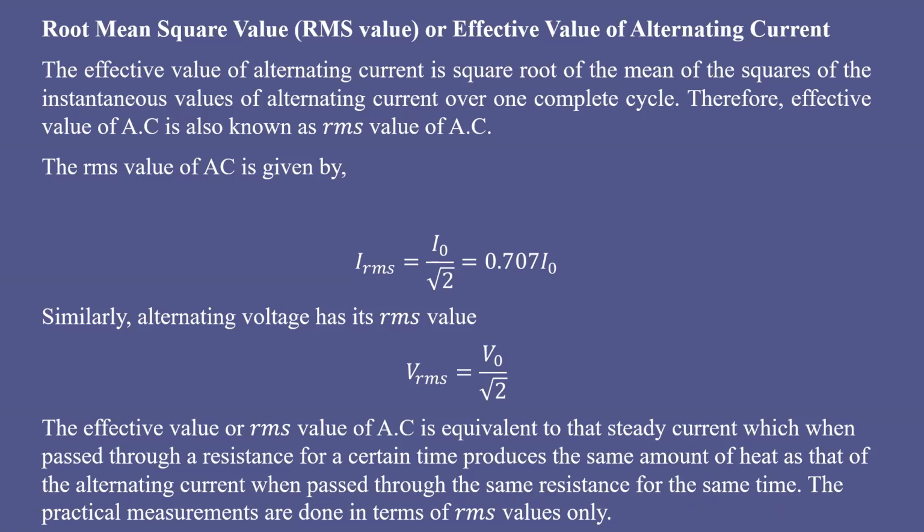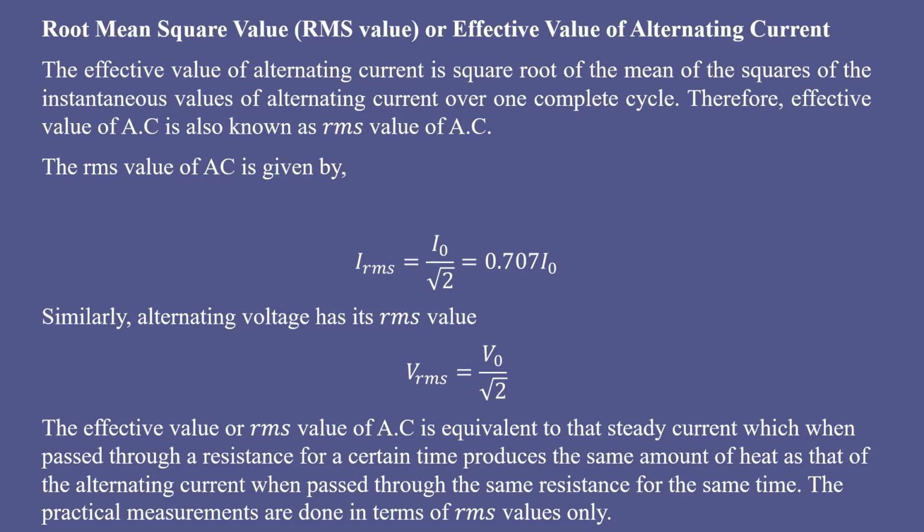In the second resistor you pass AC with an RMS value equal to this DC. Then you will observe that after 5 minutes you get the same amount of heat in both resistors. That means the effective value of DC is exactly equal to the effective value of AC, where the RMS value of AC is the equivalent current corresponding to the DC.